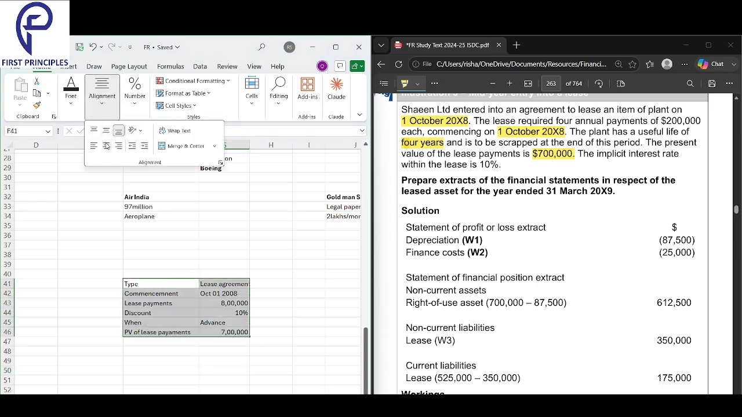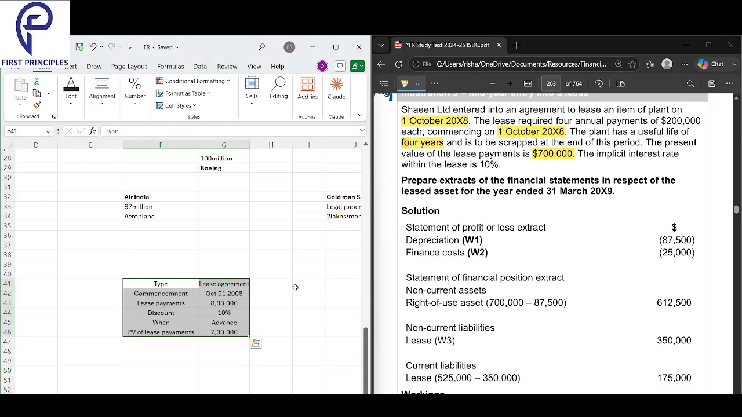Basic information all collected. Type of the agreement, commencement, lease payments, discount, when, and present value of lease payments. Right. So all this is the information that is given. Now, what do they want us to do?